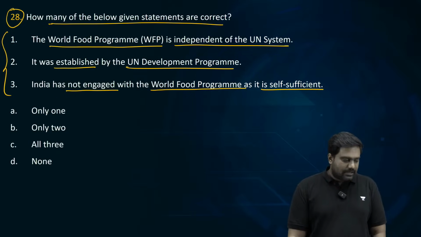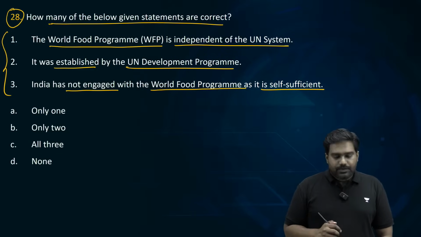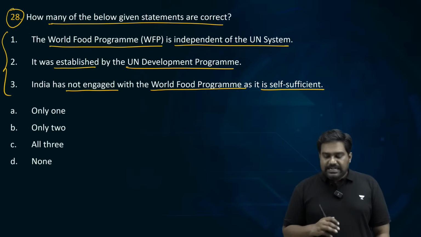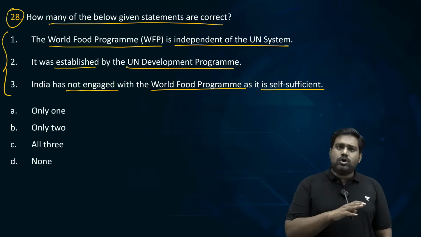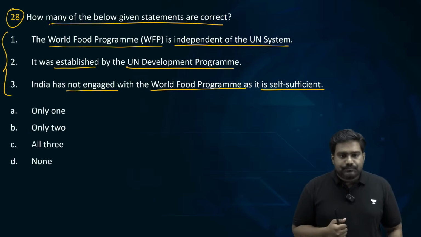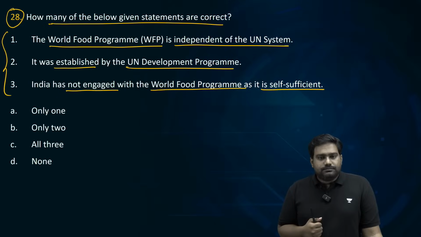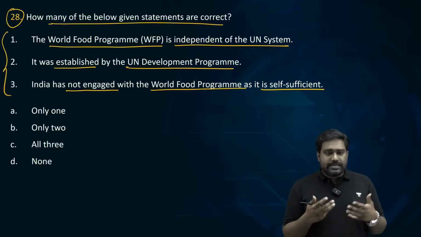How many of the statements are correct? That is the question which has been asked. World Food Programme is independent of the UN. It was established by UN Development Programme. India has not engaged with World Food Programme as we are self-sufficient. They are saying option A. Again, majority of them are getting the wrong answer.